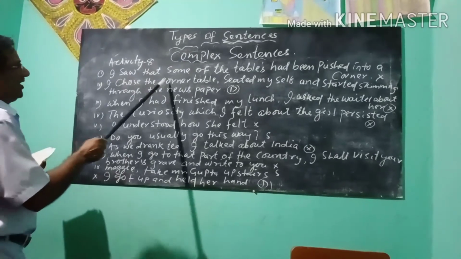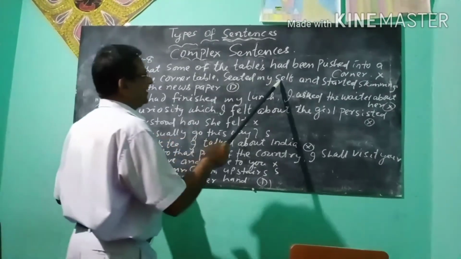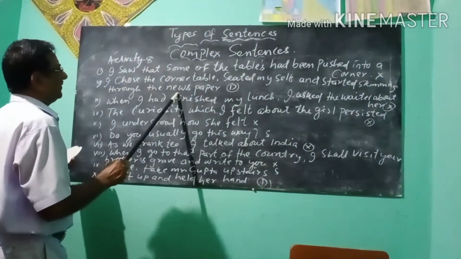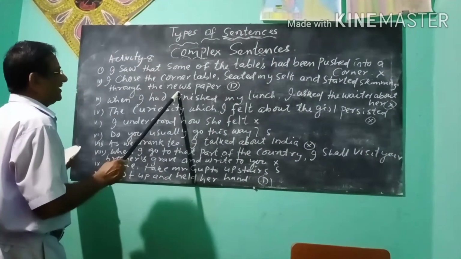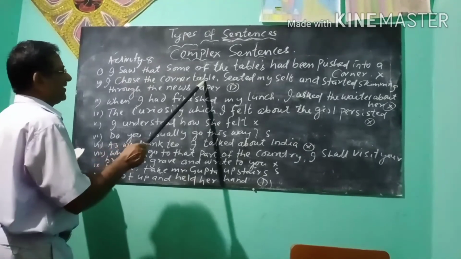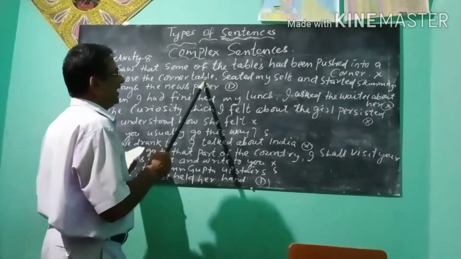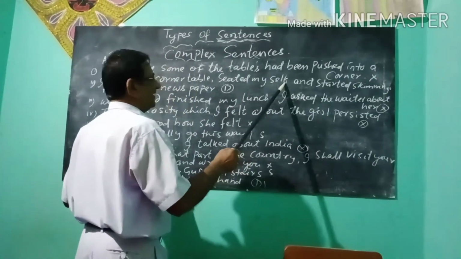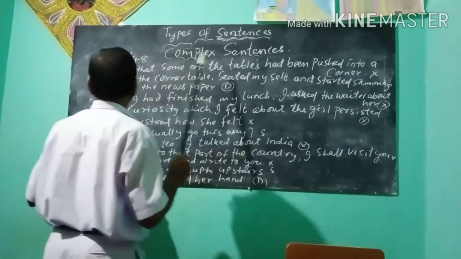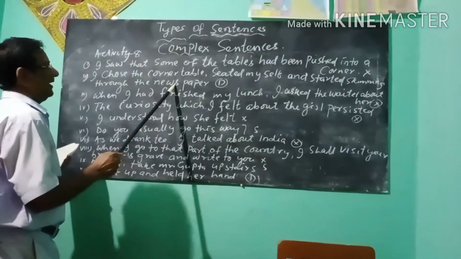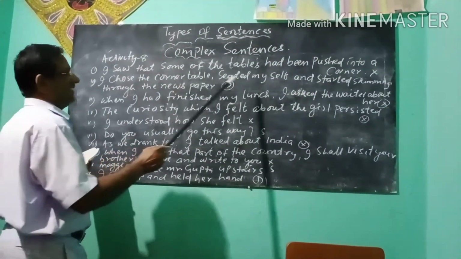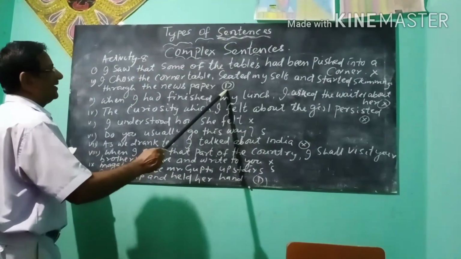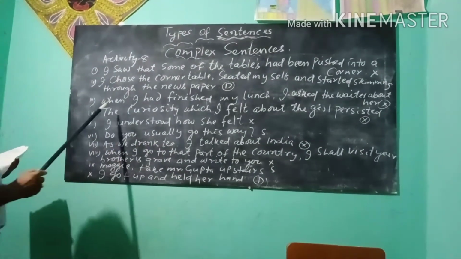I choose the corner table, seated myself and started skimming through the newspaper. I choose the corner table, independent clause. I seated myself, another independent clause. I started skimming through the newspaper, another independent clause. And it is joined with a coordinator, and. So it is a compound sentence.